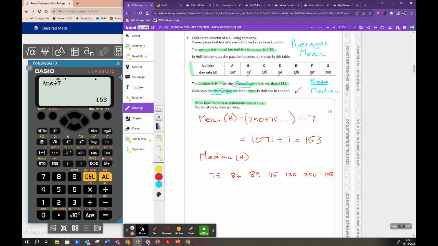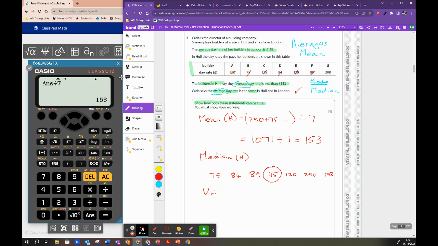There should be 7 of them: 1, 2, 3, 4, 5, 6, 7. So the one in the middle is 115. So if the builders use the median, their statement is true. If we use the mean, then Peter's statement, Carla's statement, is true.